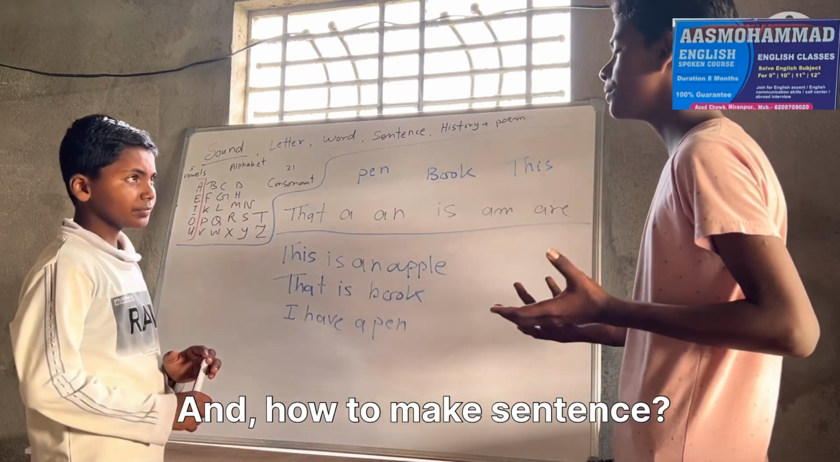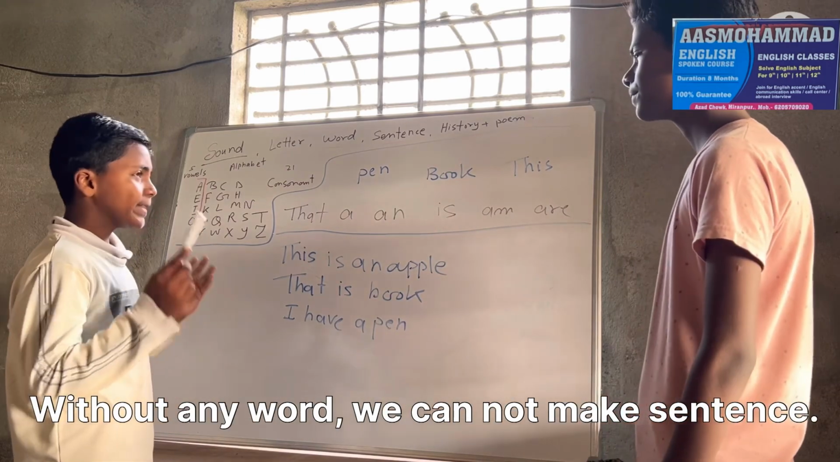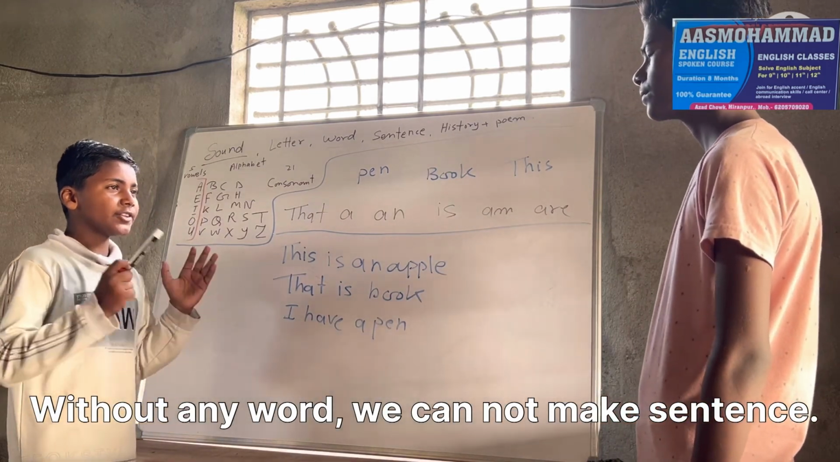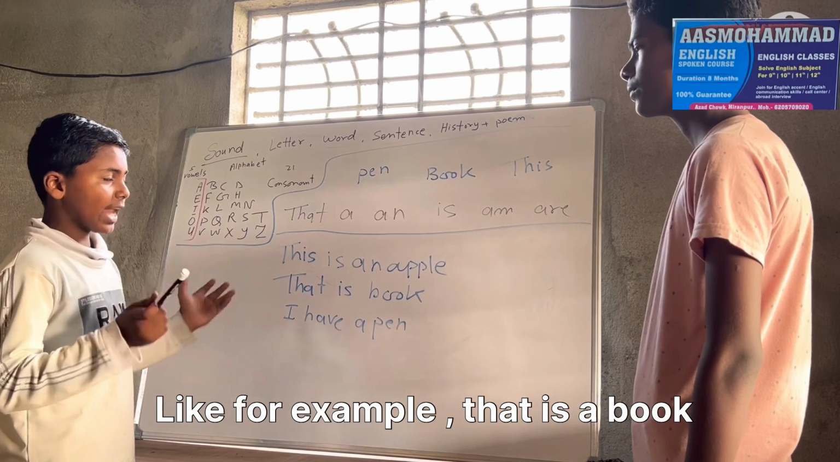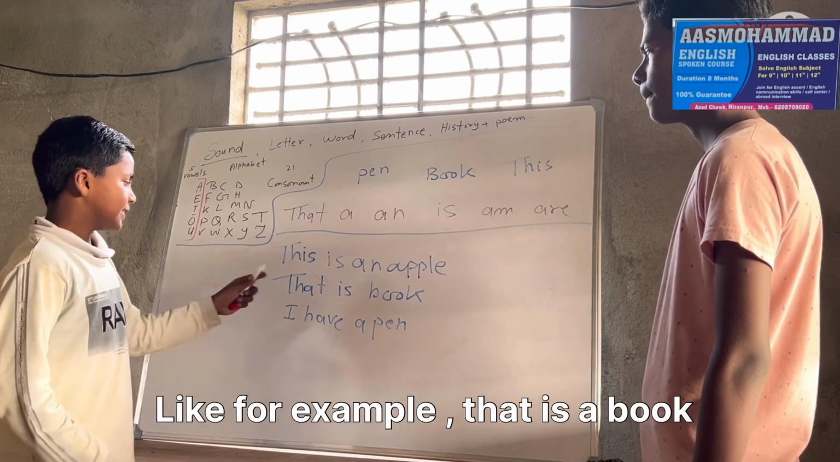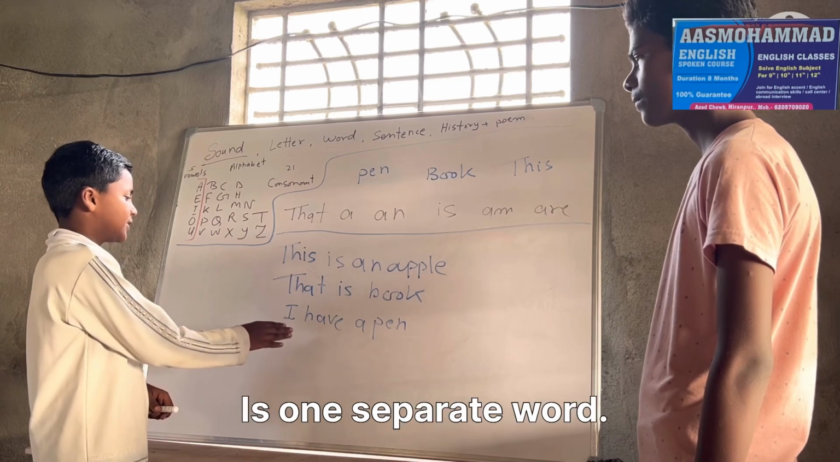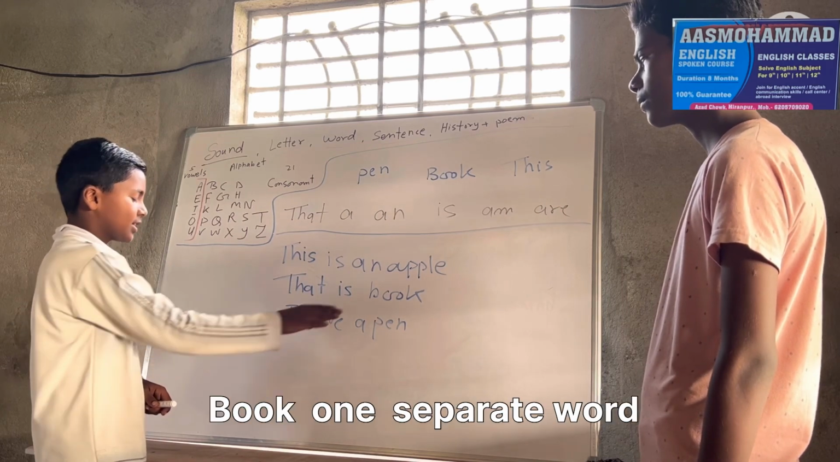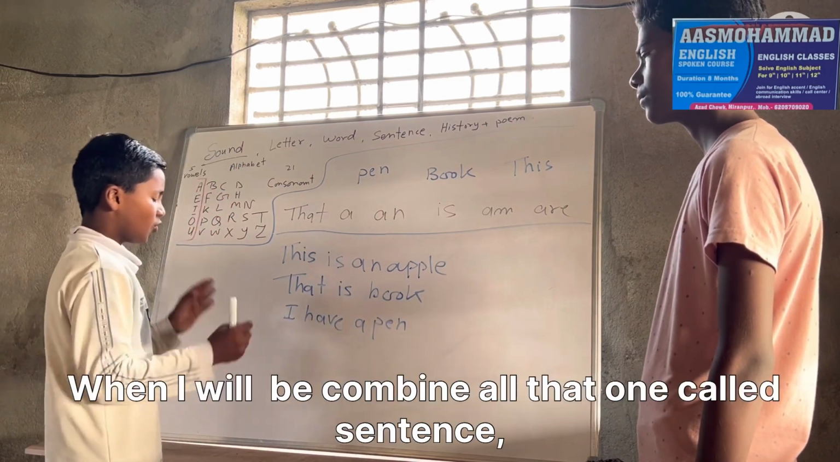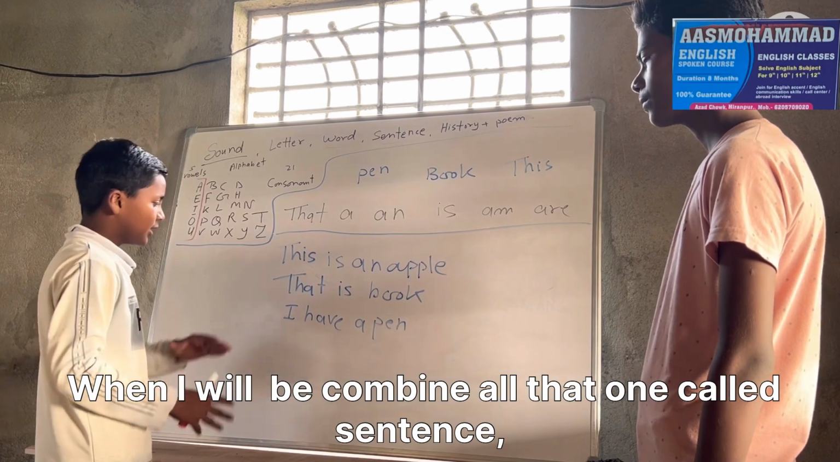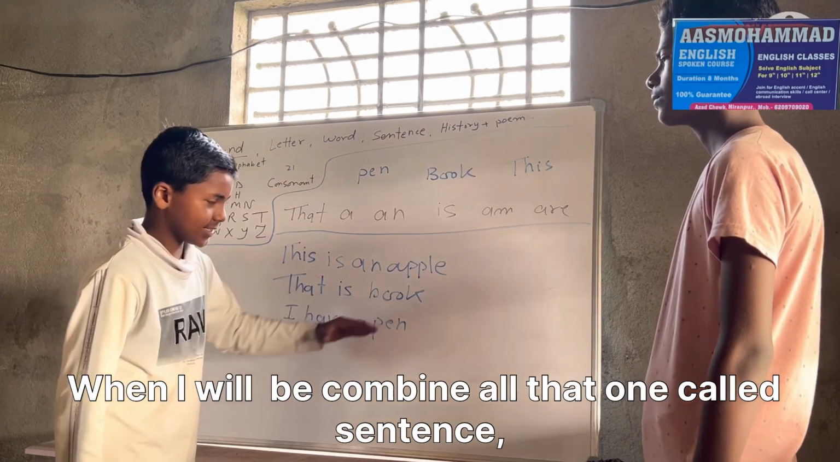And how to make a sentence? Without any word, we cannot make a sentence. Like for example, that is a book. That is one separate word, book is one separate word. When I combine all, that one is called sentence.